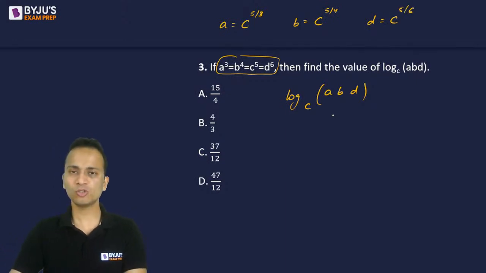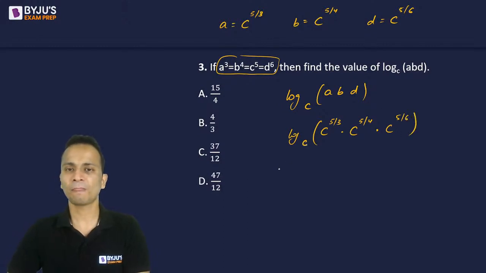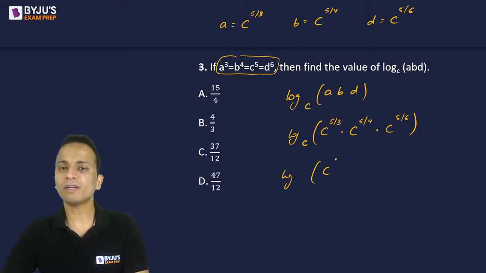Now let's do the substitution. So log of a b d is equal to c raised to the power 5 by 3 multiplied by c raised to the power 5 by 4 multiplied by c raised to the power 5 by 6. Okay, and the base is c. This will now become log of c raised to the power 5 by 3 plus 5 by 4 plus 5 by 6.